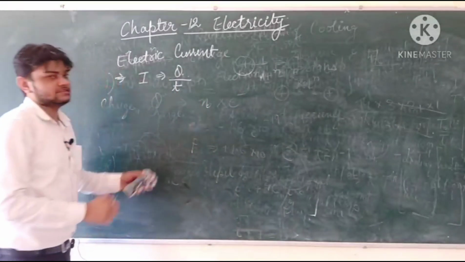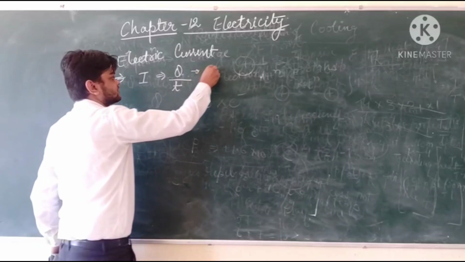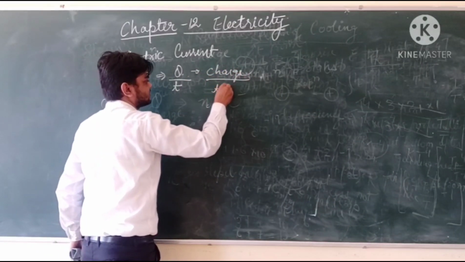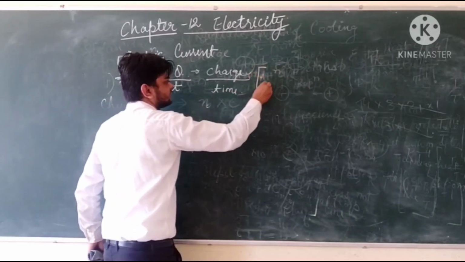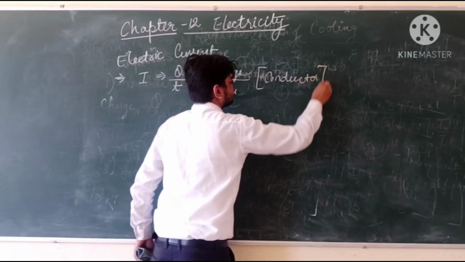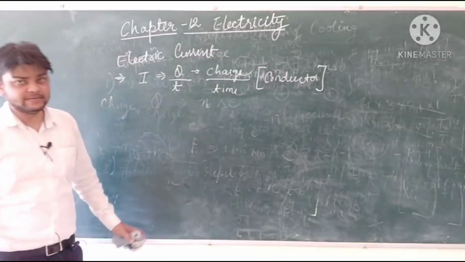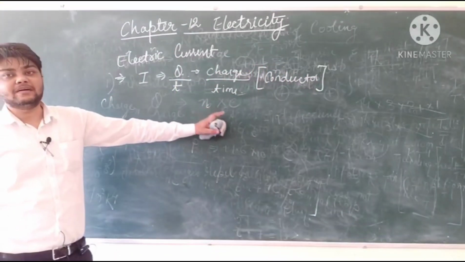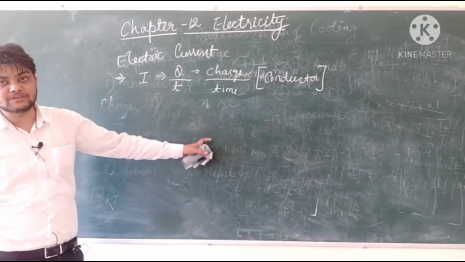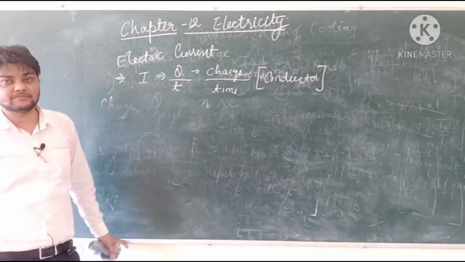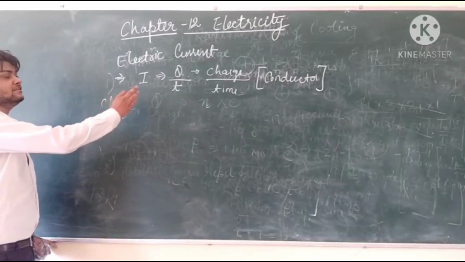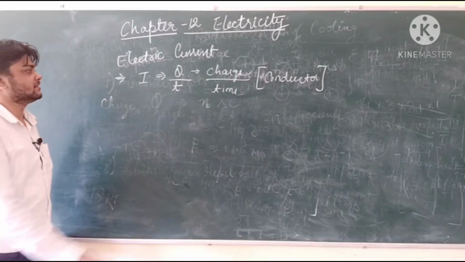The charge is measured in coulombs, and the time is whatever it is for a given conductor. In this chapter, mostly we will be discussing metals only. There will not be any discussion about insulators or resistors. This chapter is purely based on conductors and flow of charge through a conductor.